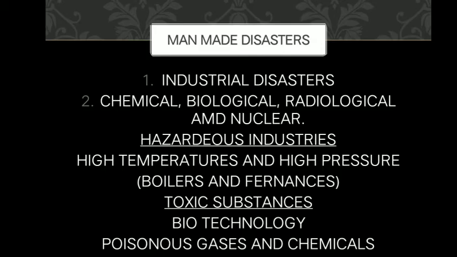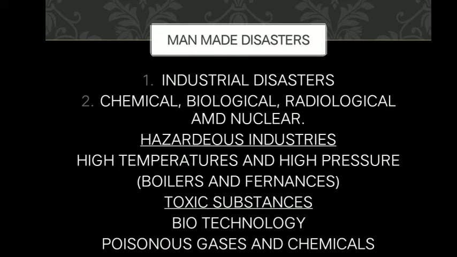And we go to the discussion of the second classification, man-made disasters. These are industrial disasters, or chemical, biological, radiological and even nuclear disasters. This is generally termed as CBRN hazard.